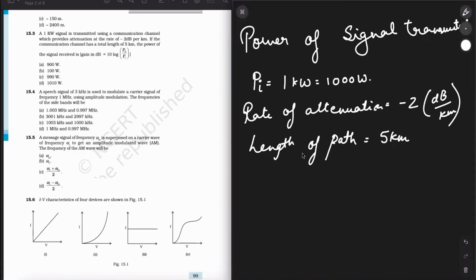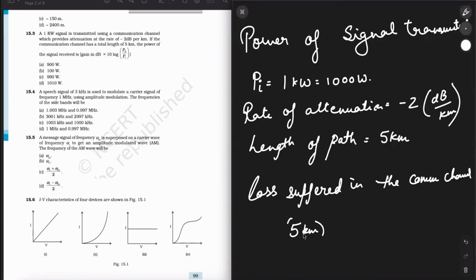So since the attenuation is given and the length of the path is given, I can talk about the loss suffered in the communication channel. The loss suffered in the communication channel will be 5 kilometers multiplied by -2 decibel per kilometer.